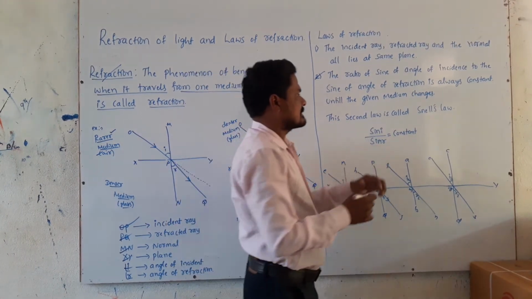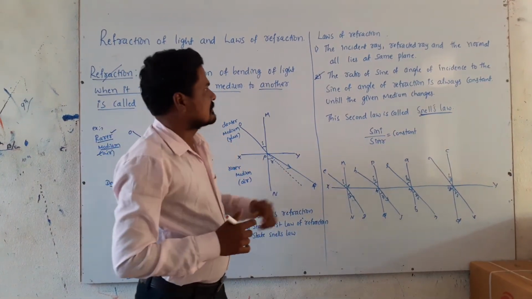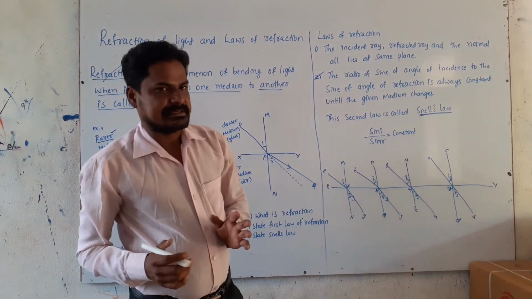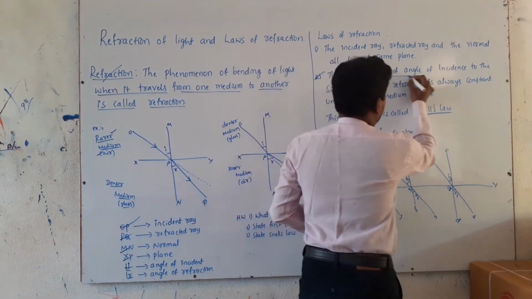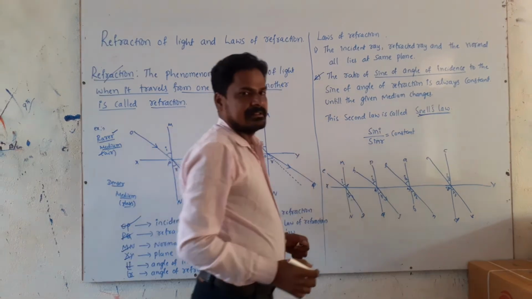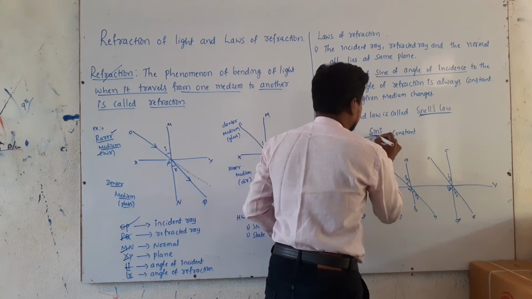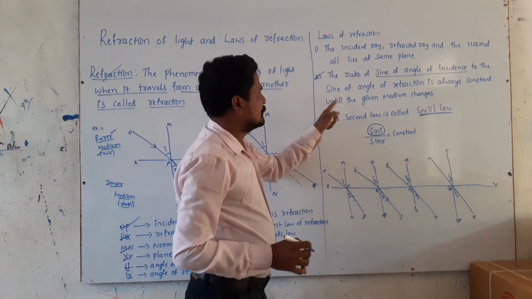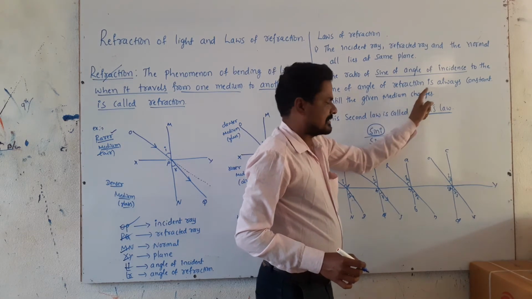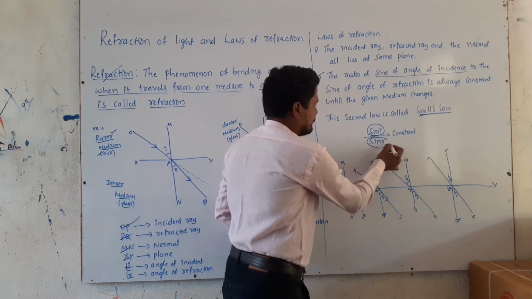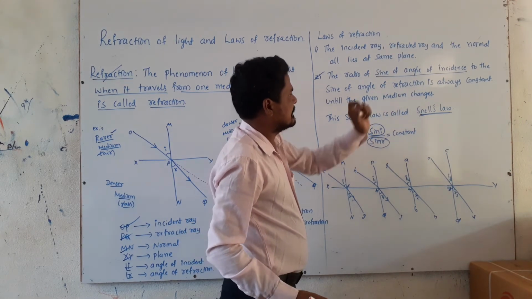called Snell's law. The second law of refraction is called Snell's law. What does Snell's law state? It states that the ratio of the sine of the angle of incidence to the sine of the angle of refraction is a constant.